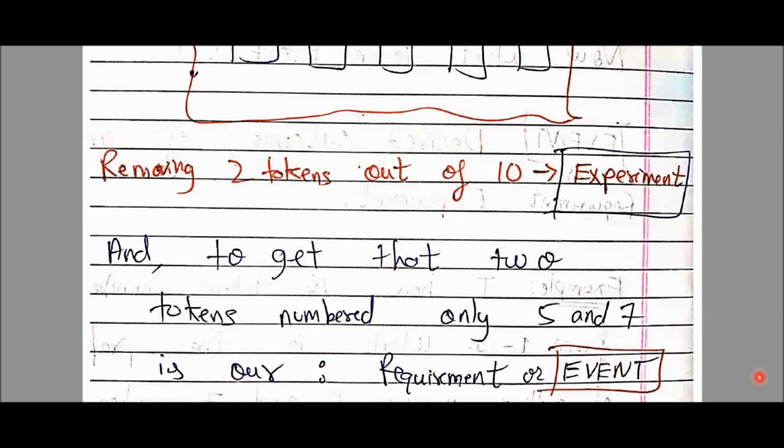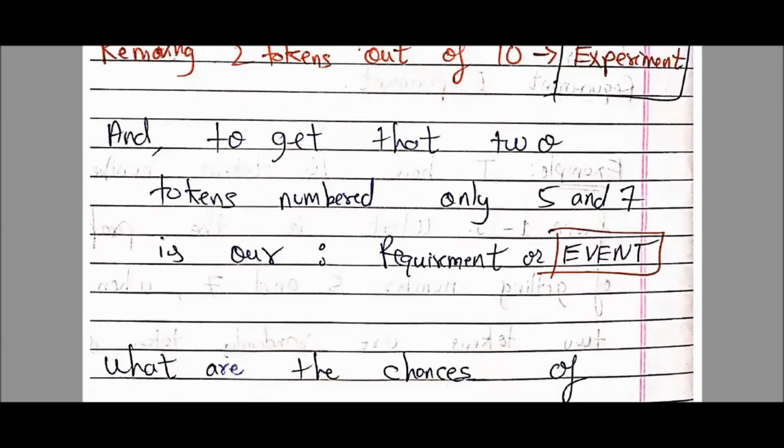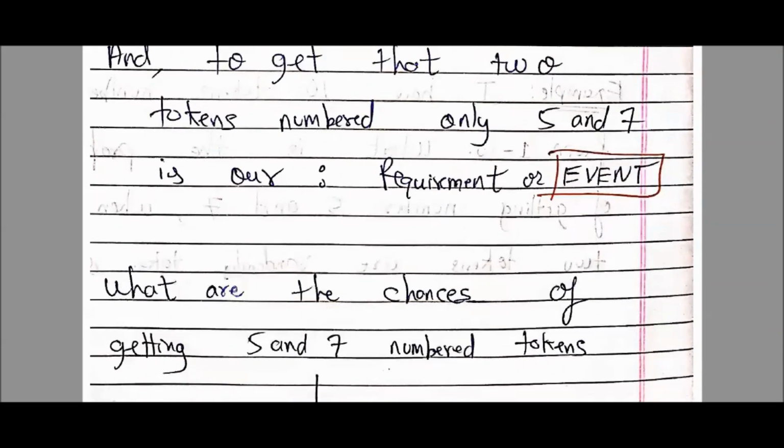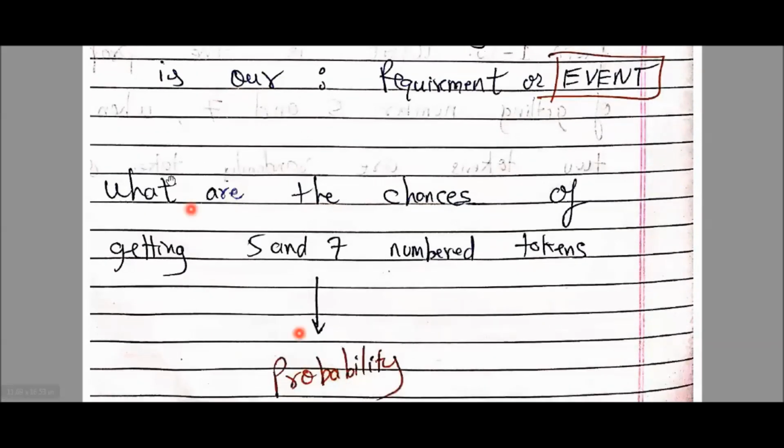ठीक है? Okay. So probability किसकी find करेंगे? Of course, we have to find the probability. जो event है उसकी probability find करेंगे. So what are the chances of getting 5 and 7 numbered tokens? That probability we need to find. So understand the chapter. जो भी event होता है, event क्या होता है? हमारी requirement. Whatever is our event, we will find the probability of our event only. Okay. So here we need to find the probability that if two tokens are removed from a box, those two tokens should be numbered 5 and 7. Okay. Moving on to the next slide.